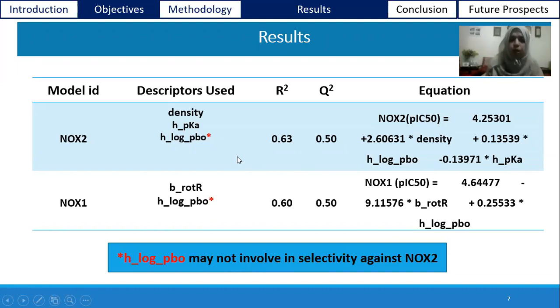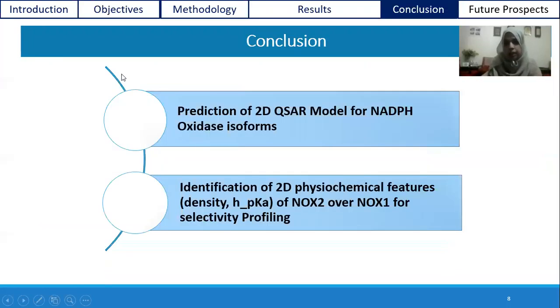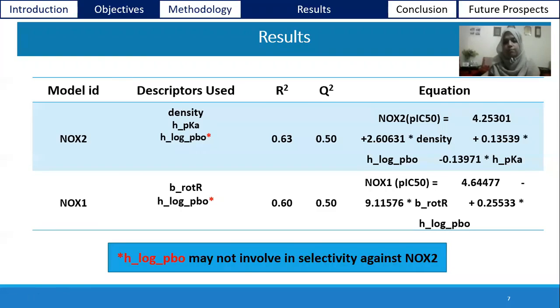Density shows the molecular mass of the NOX2 ligands. The HPK shows the acidity of these ligands towards NOX2, and H-log-PO shows the all-bonds fraction. The multiple linear regression model showed that density and H-log-PO show a positive contribution towards NOX2 activity, and HPK shows a negative contribution towards the activity of NOX2.